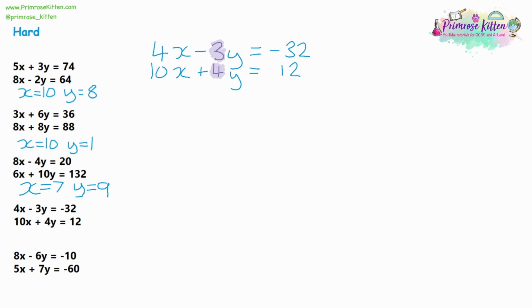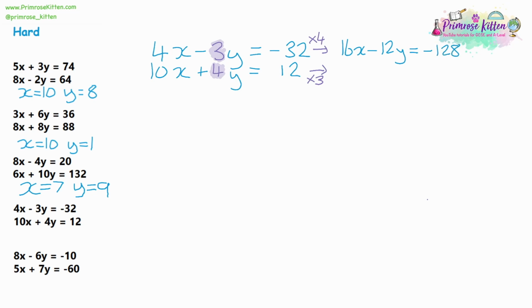So we're going to multiply these equations by 3 and by 4. So if the top number is 3, you have to multiply the bottom numbers by 3. If the bottom numbers are 4, we have to multiply the top numbers by 4. So let's multiply everything by 4. 4x times 4 is 16x. 3 times 4 will be 12, so 12y, and then 32 times 4, we can use a calculator, but you should be getting negative